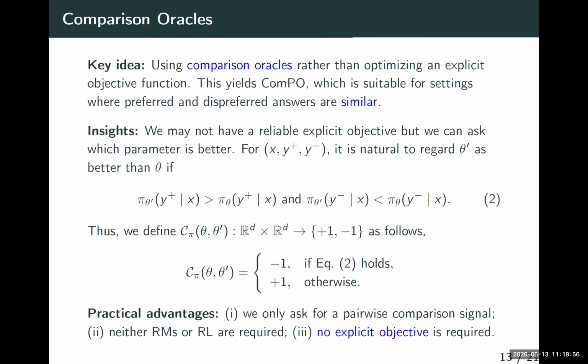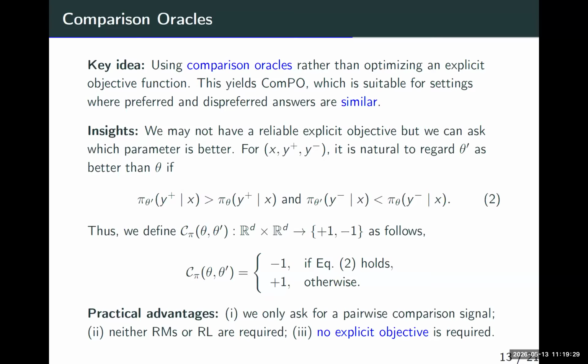So what is a comparison oracle? We don't define any objective function, but we instead ask another question: when will one model be better than another model? If one model has a larger probability of generating the preferred answer than another model, and also a lower probability of generating a dispreferred answer than another model, if we put these two things together, we see that this model will be better.